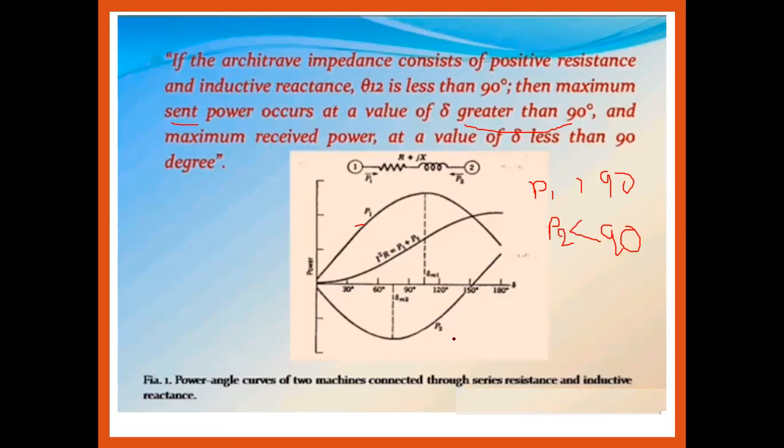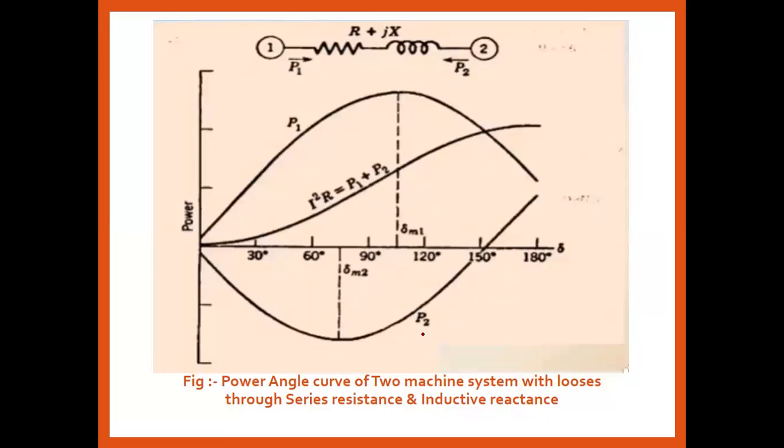Let us consider this diagram in detail. By zooming this diagram we are able to understand that G1 and G2, the two machine system, are connected through the resistance and the inductive reactance, where P1 is the sending end power and P2 is the receiving end power. P1 is injecting power into the transmission line, and P2 is getting power from the transmission line. That's why the I1 current direction is towards the transmission line, and the other is away, that is the negative direction.